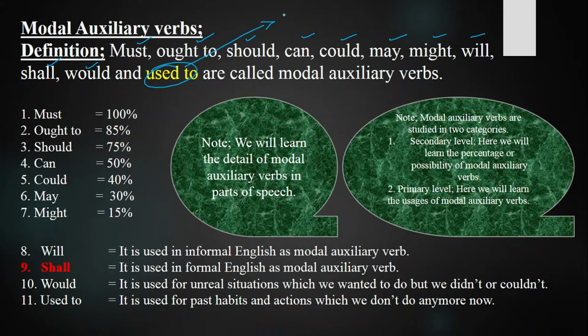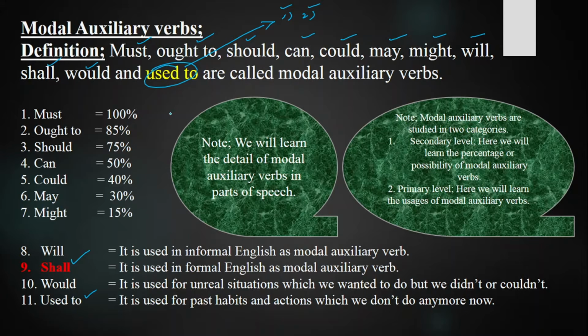yellow in order to make you confirm about it, that some of the grammarians say it is a modal auxiliary verb while the others say that it is a structure. And we will discuss if it is a modal auxiliary verb how you are going to change it into passive voice, and if it is a structure how you are going to change it from active voice into passive voice. Somehow their detail we'll be learning as we start used to. So today we will be focusing on the modal auxiliary verb number 9, that is known as shall.